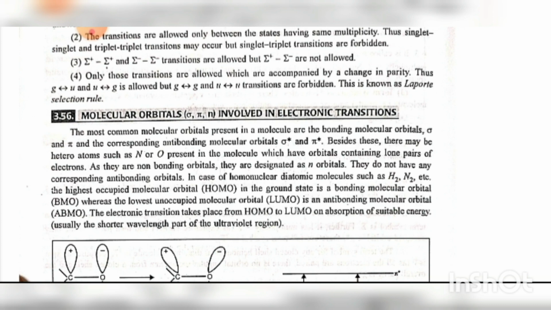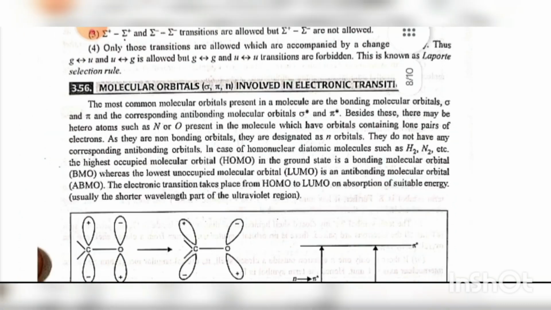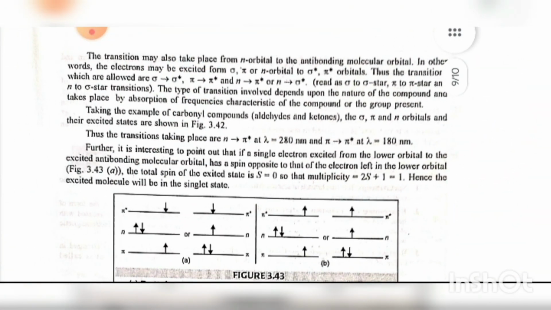ABMO. The electronic transition takes place from HOMO to LUMO on absorption of suitable energy, usually in the shorter wavelength part of the ultraviolet region. The transition may also take place from the n orbital to the anti-bonding molecular orbital. In other words, the electron may be excited from sigma, pi or n orbital to sigma star and pi star orbitals.